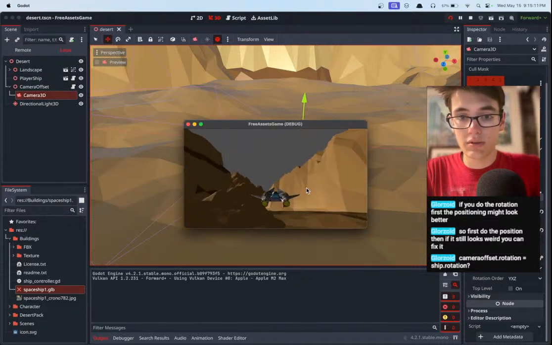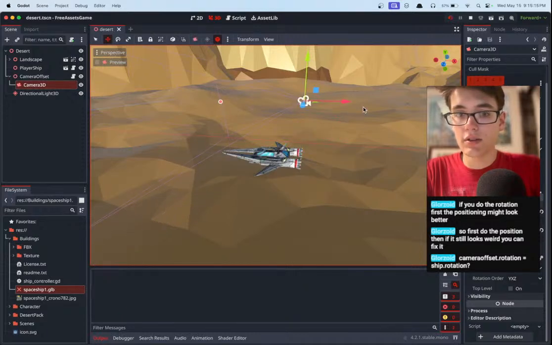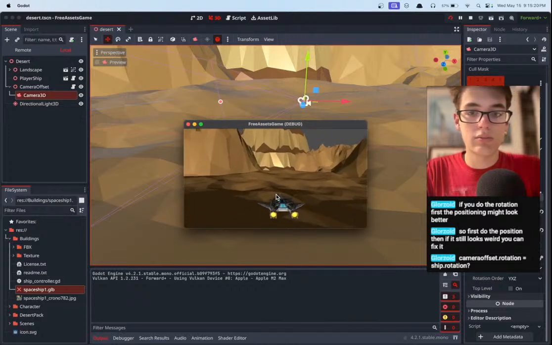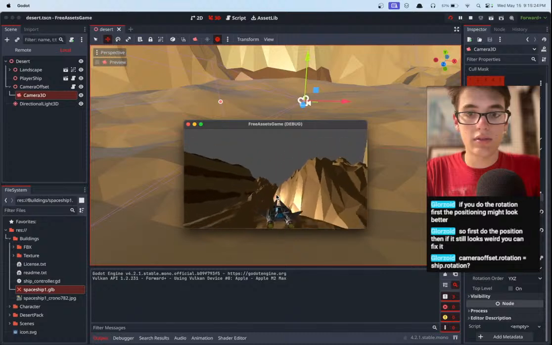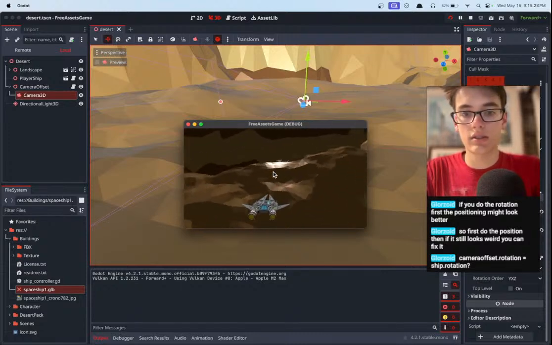I just think the ship should be at the bottom. Why is the ship still not at the bottom? Hang on. I feel like something's off here. Something off? No, it's not. Okay, that looks good. We just have to move it down a lot so we can actually see everything that's going on. But I think that looks pretty good. I don't know. What do you guys think? I think it looks pretty good.